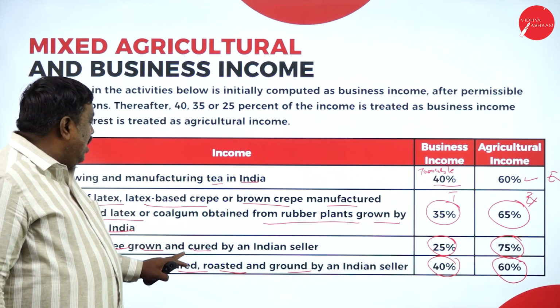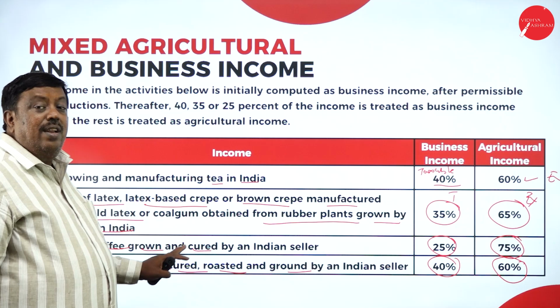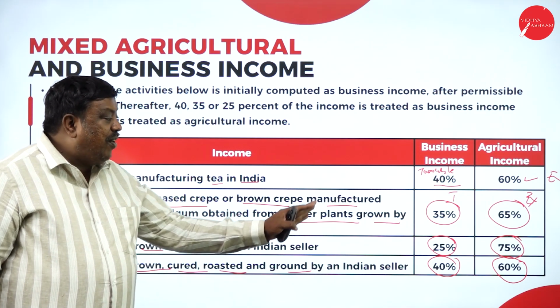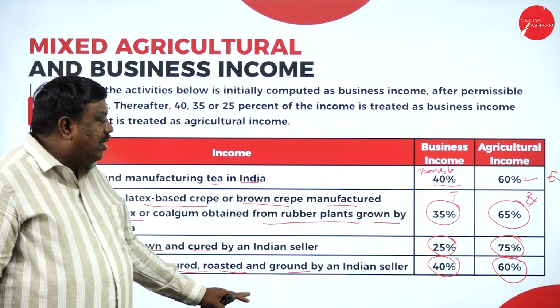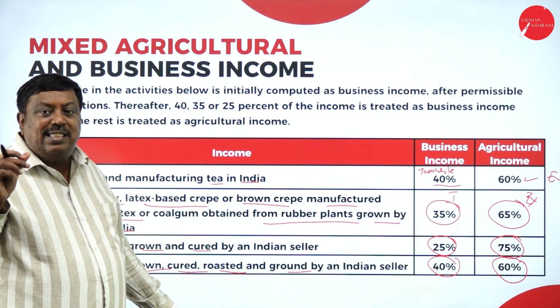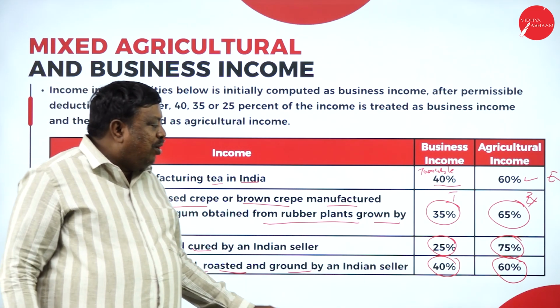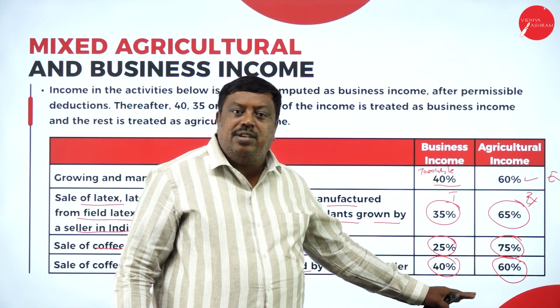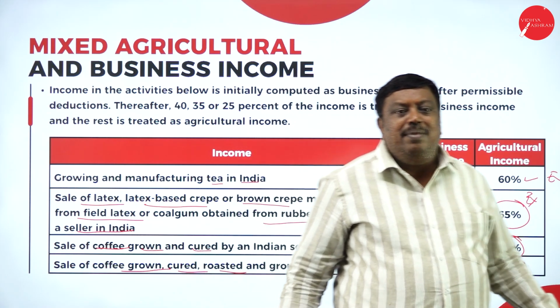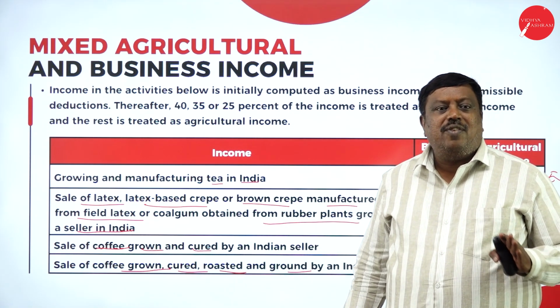If I just cure it after growing it and sell, it is 25-75. If I roast and grind it, modifying the seeds, then it becomes 40% business income and 60% agricultural income. The agricultural income is exempted from tax.